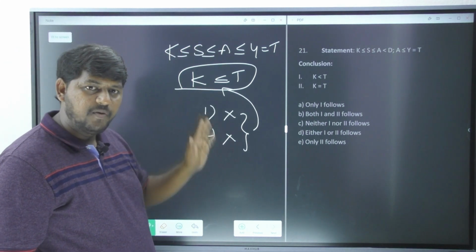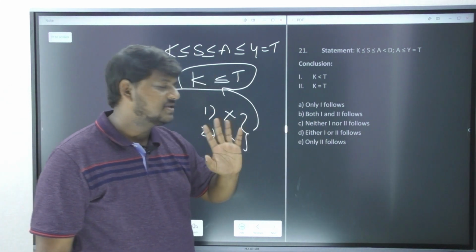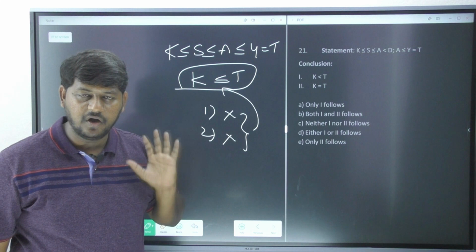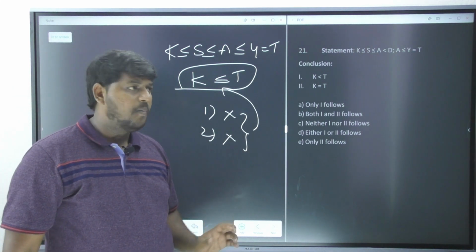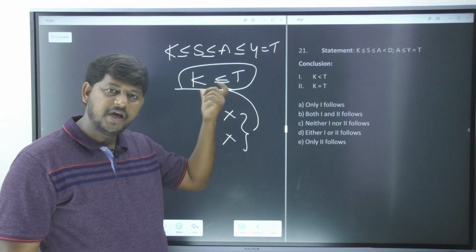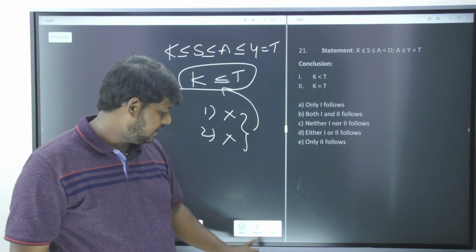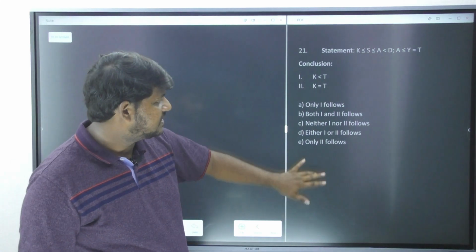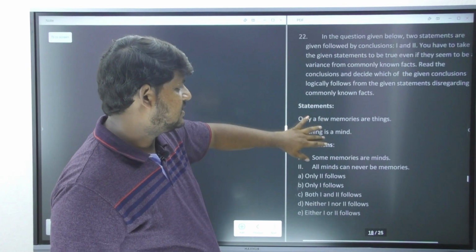That is why when both of them are appearing in a single statement, immediately my answer becomes what here? Either 1 or 2. That is in the option number D. If at all both the conclusions are not appearing, you can go with the one of the given conclusions. Okay, now let's see the next question. What's the next question here? Okay, now it's a syllogism.